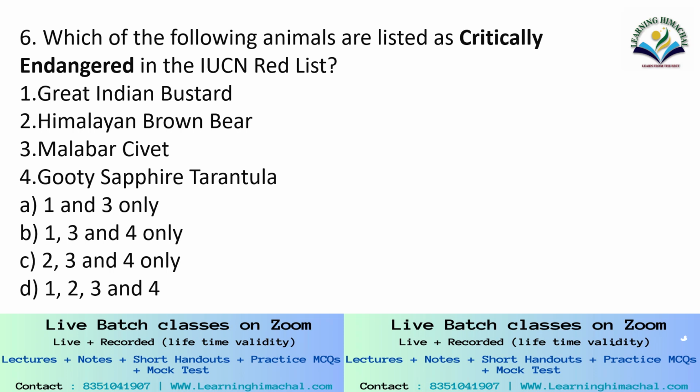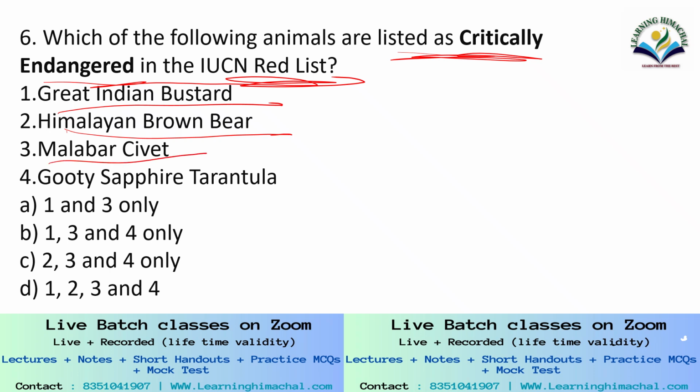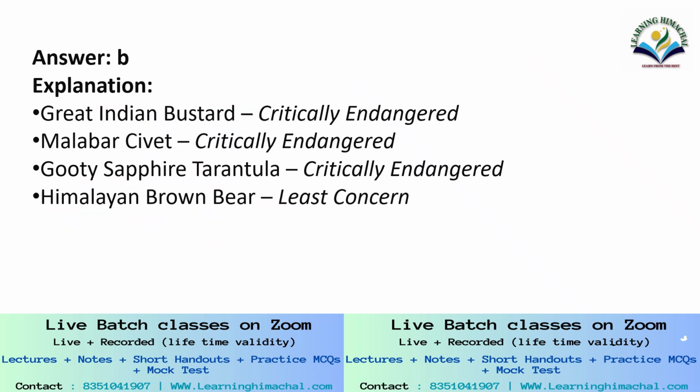Question number 6. Which of the following animals are listed as critically endangered in the IUCN Red List? Great Indian Bustard, Himalayan Brown Bear, Malabar Civet, Gooty Sapphire Tarantula. Correct answer here is option B, 1, 3 and 4 only. Himalayan brown bear is not in the critically endangered list. Great Indian Bustard is critically endangered, Malabar civet is critically endangered, Gooty sapphire tarantula is critically endangered, but the Himalayan brown bear is least concern.